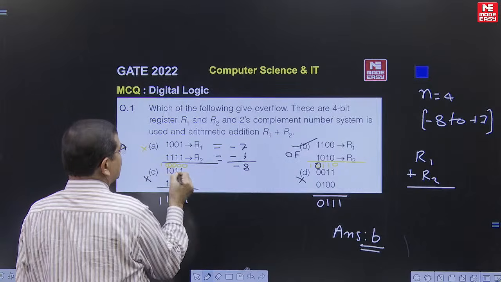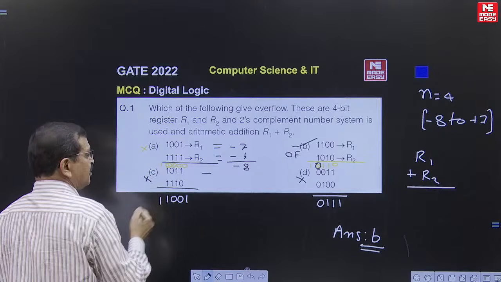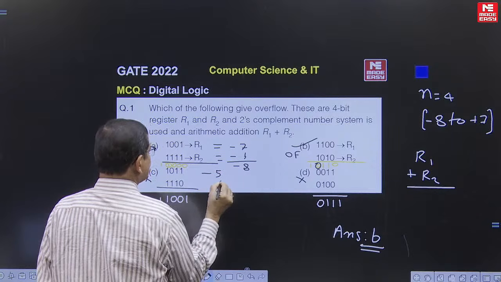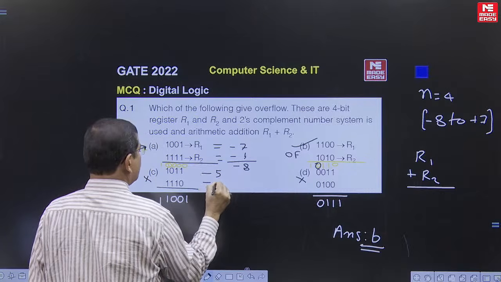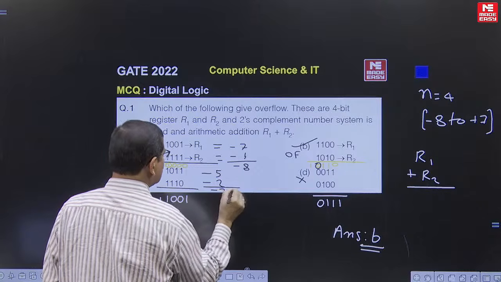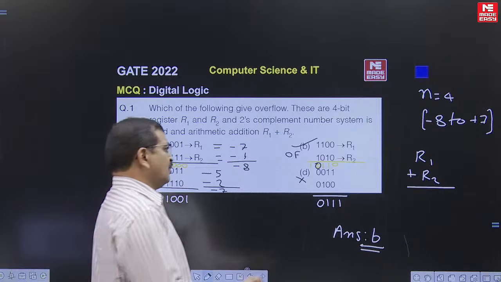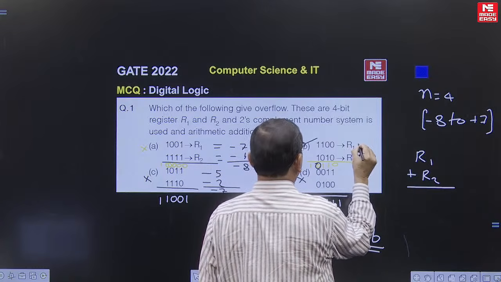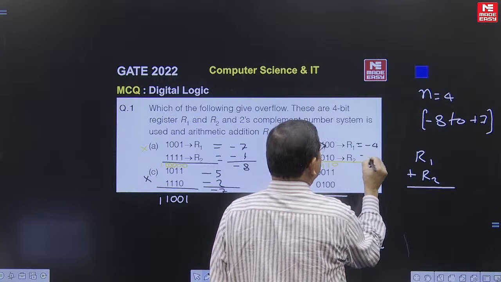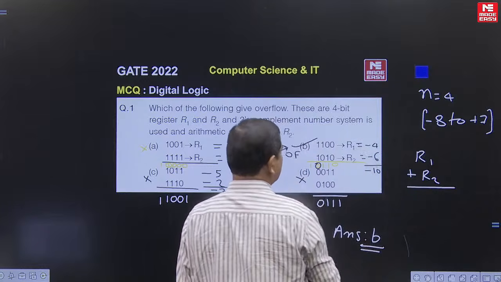Same way you can look here. Option C: this number corresponds to -5 and this corresponds to -2. When we add these two numbers, the result is -7, so it is also not a case of overflow. And coming to this, this number is -4 and this number is -6. When we add these two numbers, it is -10. Definitely it is out of range, it is overflow.